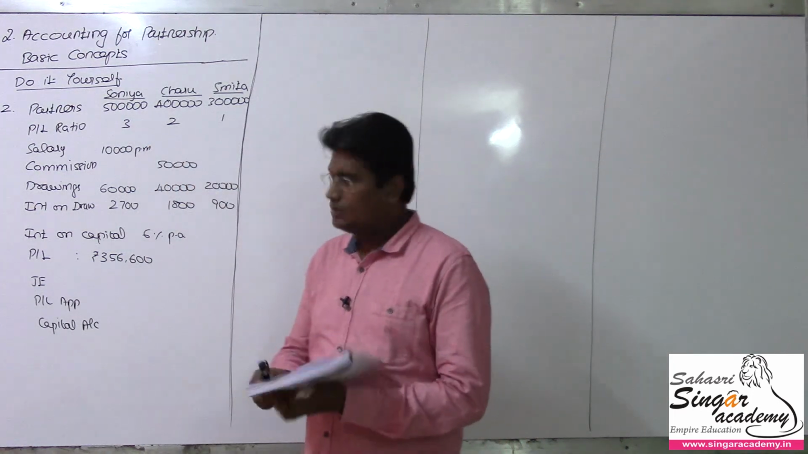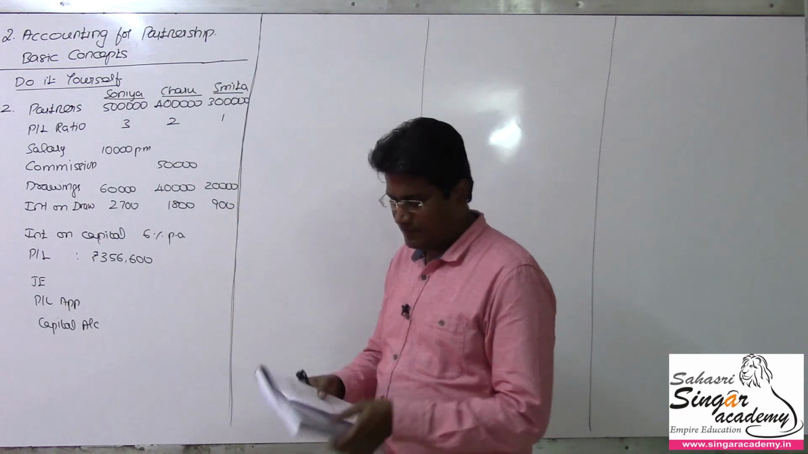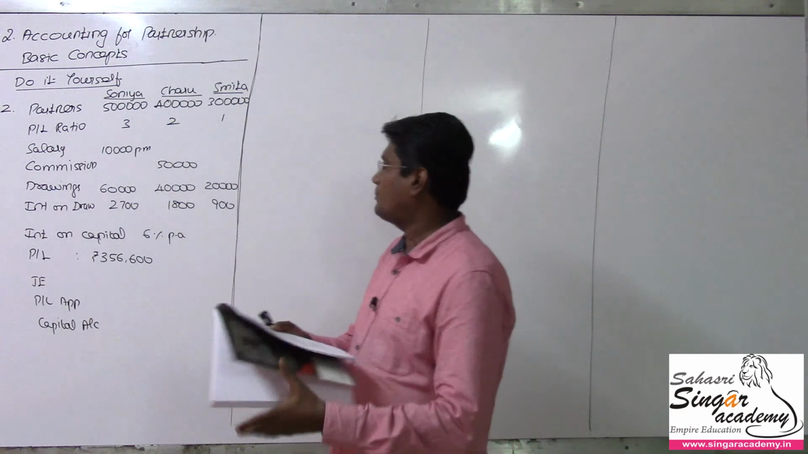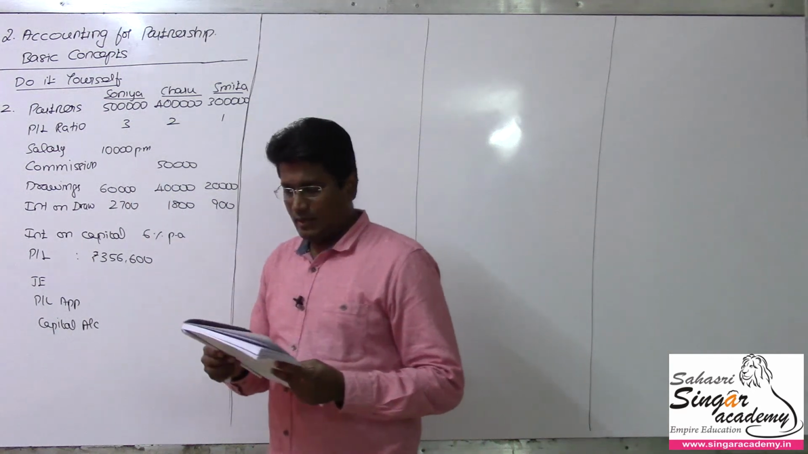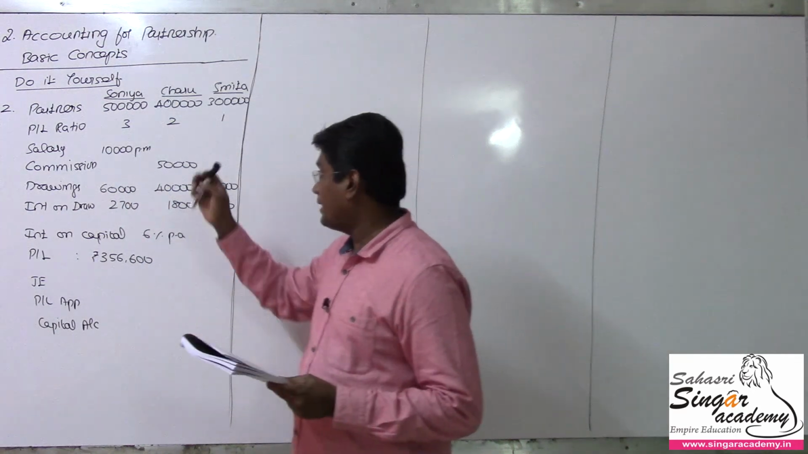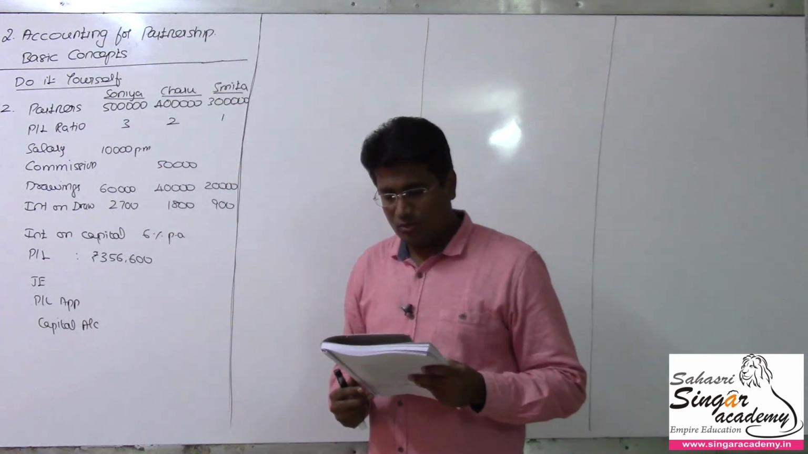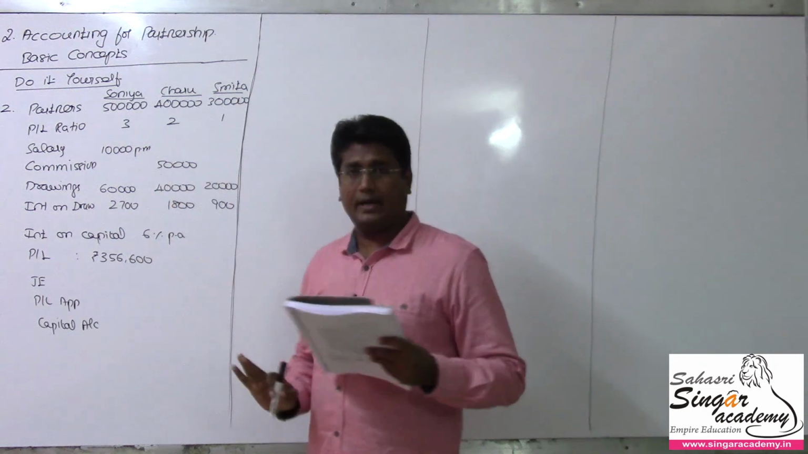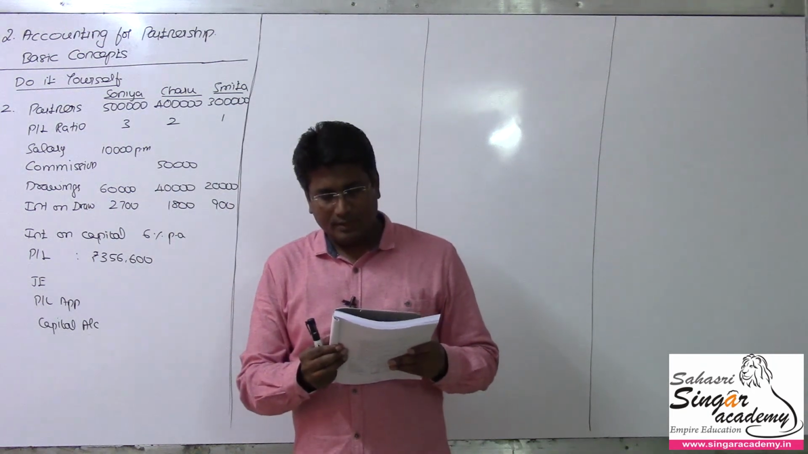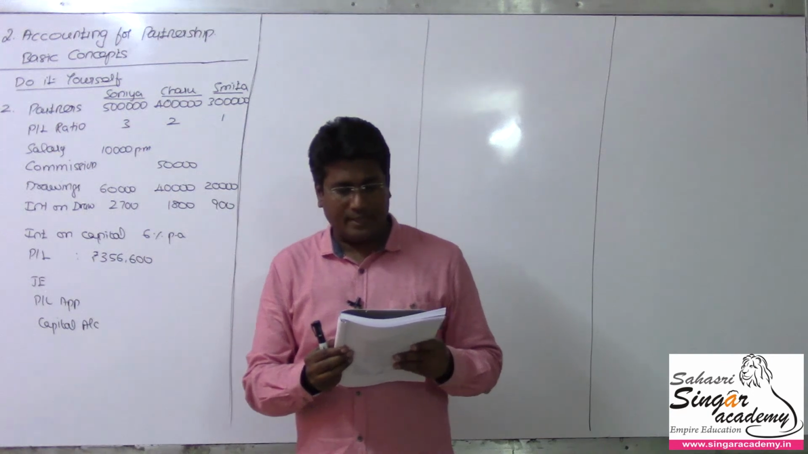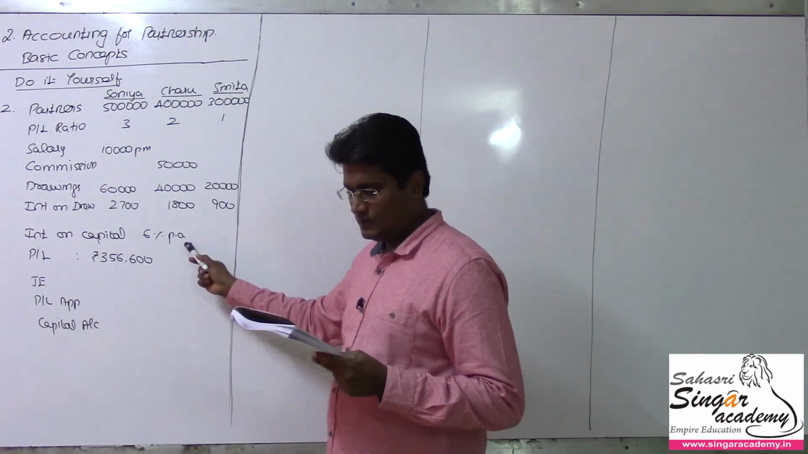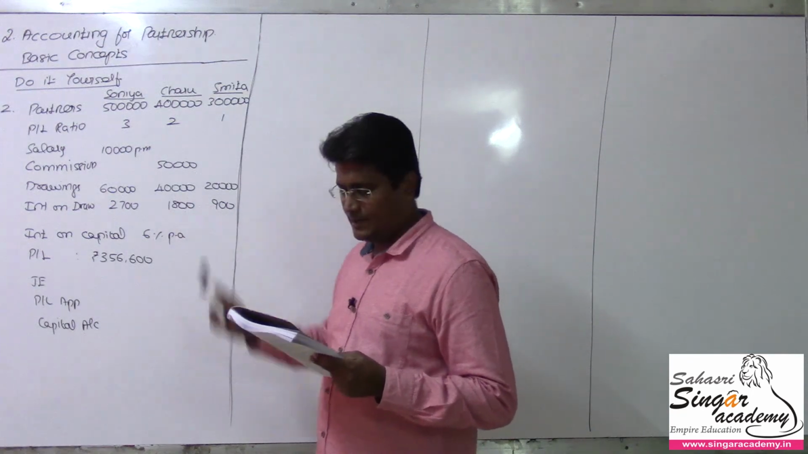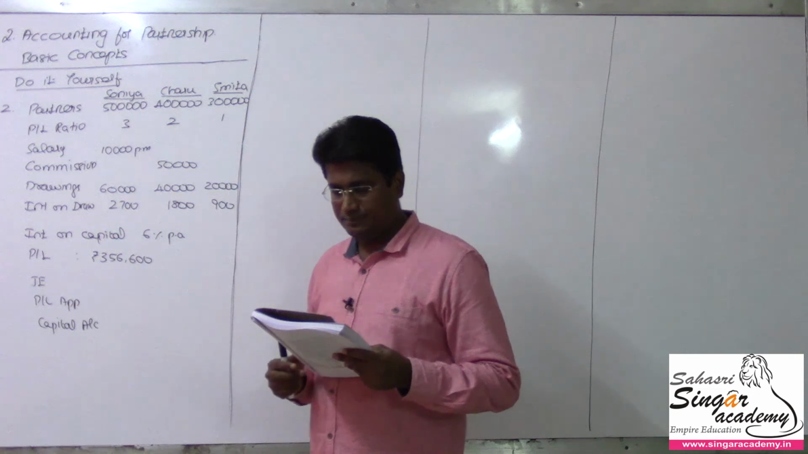The key points noted in the very beginning itself. And then the partnership provides that Sonia is to be paid a salary of rupees 10,000 per month, and Charu a commission of rupees 50,000 per annum. Nothing mentioned means it's per annum, that's how I have recorded here. It also provides that interest on capital to be allowed at the rate of 6% per annum. Drawings for the year for Sonia, Charu and Smita are given here. Interest on drawings is also given here.